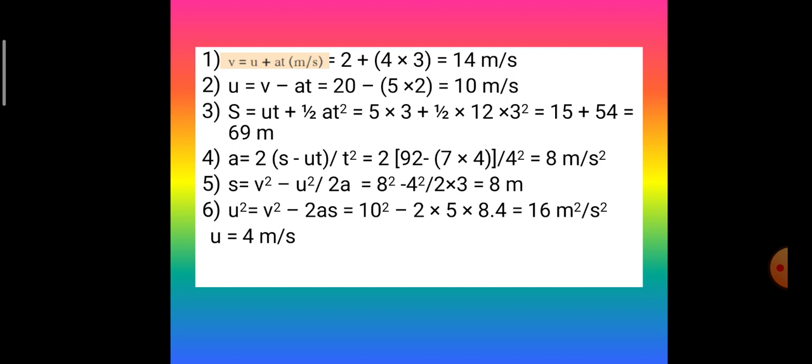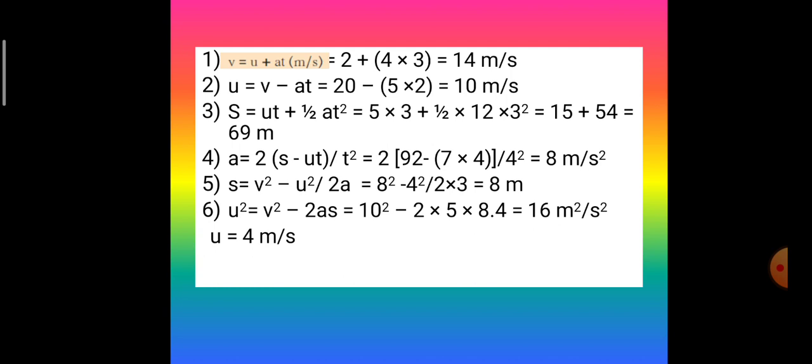So 2 multiplied by s minus ut. Since it is multiplied by both, that is why it is taken in bracket s minus ut. And it is divided by t square. Now you have to put in the values and solve. So the answer that you get is 8 meter per second square.